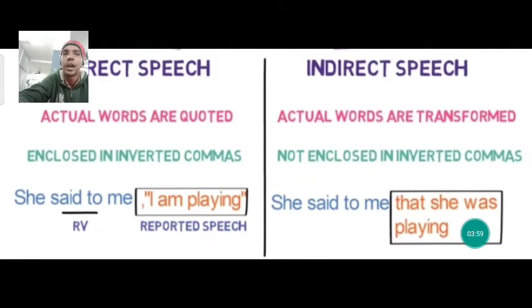Now if you see the indirect speech, here the actual words are transformed, not enclosed in inverted commas. So here no inverted commas are there, right? And the sentence is, she said to me that she was playing. If you compare both sentences, you get the idea that the meaning is the same in both sentences.